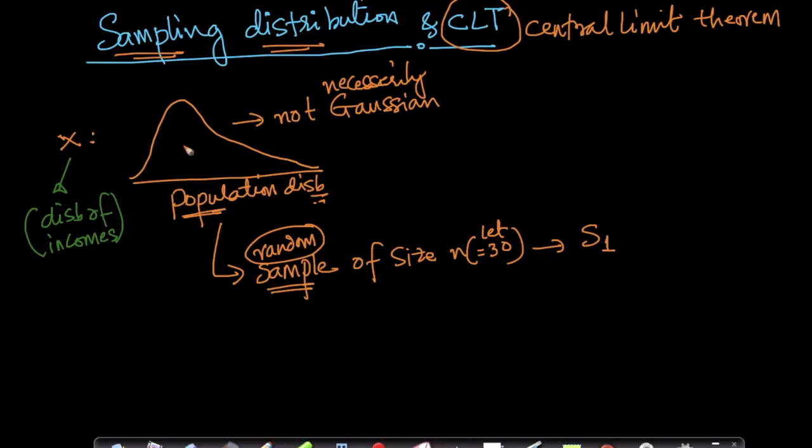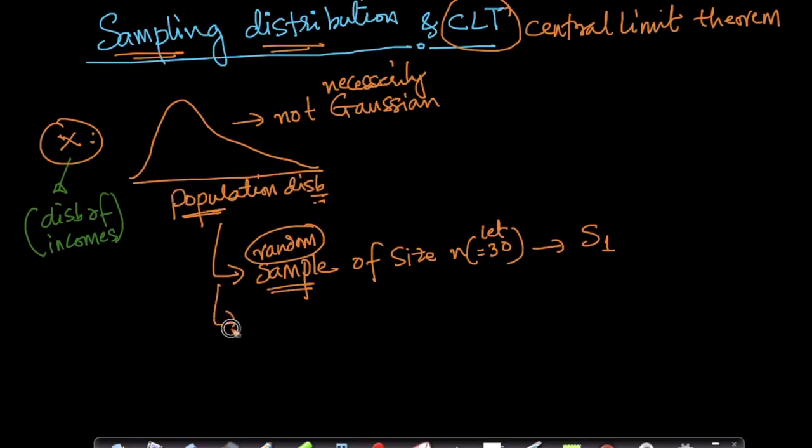So what I'm doing here is, from all the people who have some income in the world, I'm randomly picking 30 people, where n equals 30. We'll revisit why it's 30. It could be 10, or even 100, or 1,000, or a million. So I'm picking 30 people from this distribution of x and putting them in a set S1.